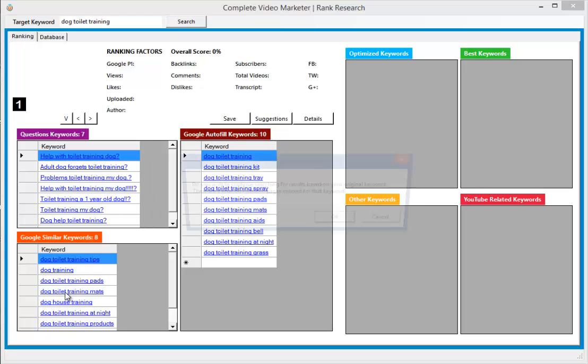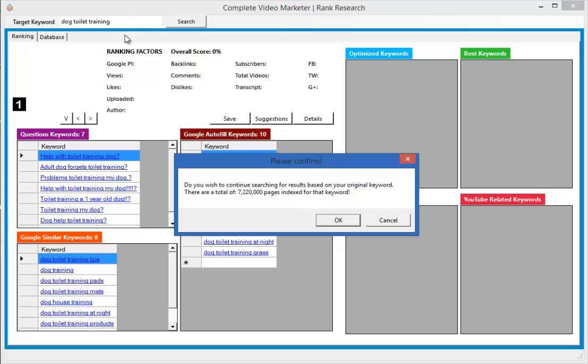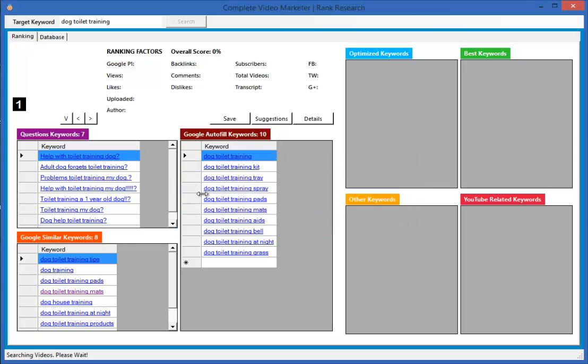And by clicking on this link, what happens is the software will now carry out a search based on that keyword. So it's going to search dog toilet training, and we're going to click OK. And now the software first will carry out a search with YouTube, and it's using the YouTube API to get all of the data that we want back. So it's going to find the top 10 videos.